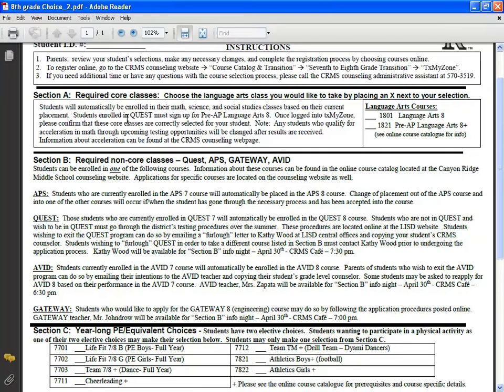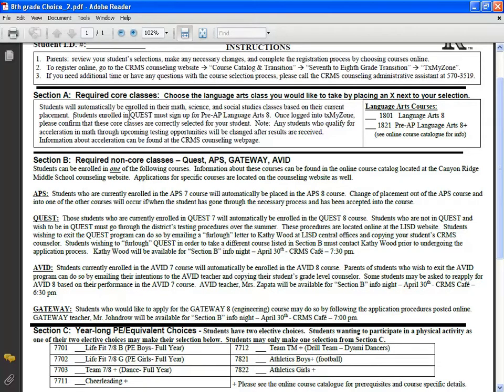7th grade PACE will automatically roll into Algebra 1, and then for those students who are in 7th grade taking Algebra 1, they will automatically enroll into Geometry. Any students interested in acceleration over the summer, we will go ahead and change your student schedule and accelerate them once we receive those testing results and they qualify for that acceleration.